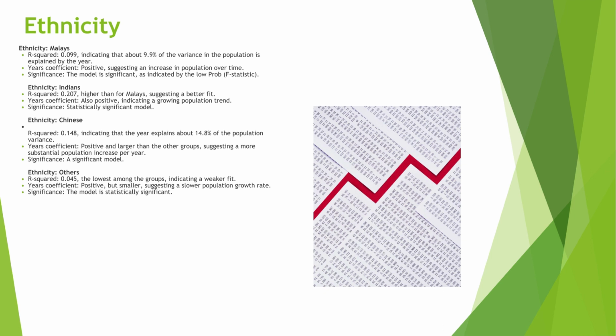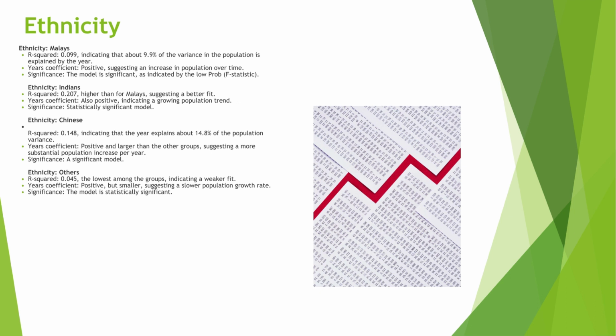So, there's the dependent variable, which is population, which is something we're trying to predict here. Then there's model, OLS, which is ordinary least squares, which is a common method for linear regression that we have also used here. Then there's R squared values, which is a measure of how well the independent variable, that is the year, explains the variance in the dependent variable, that is the population in the data set. So the higher value indicates a better fit.